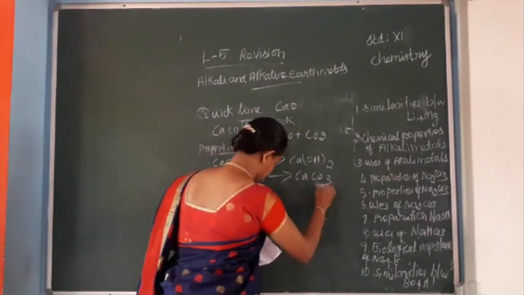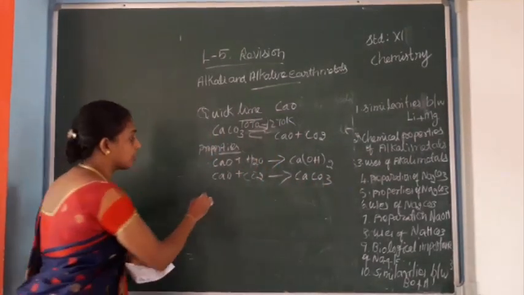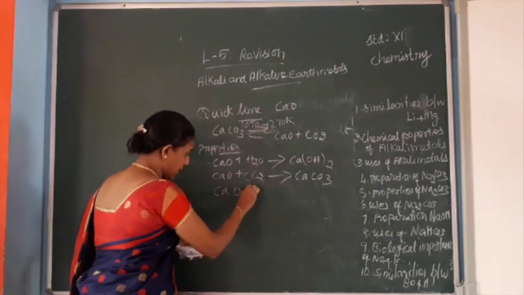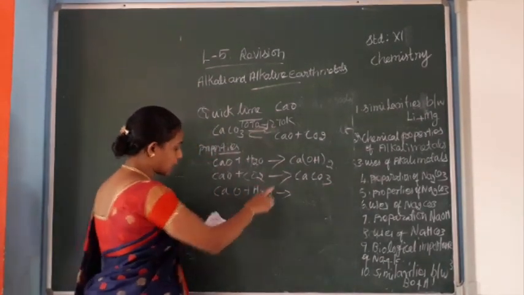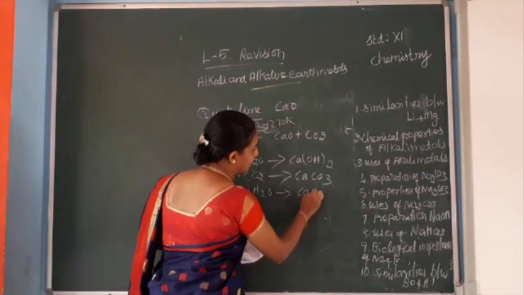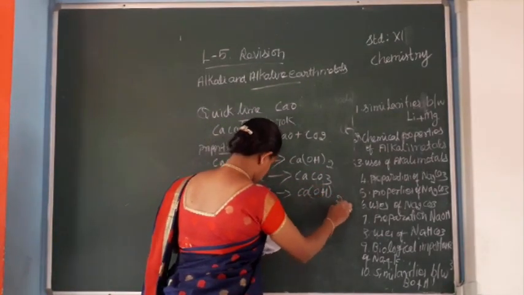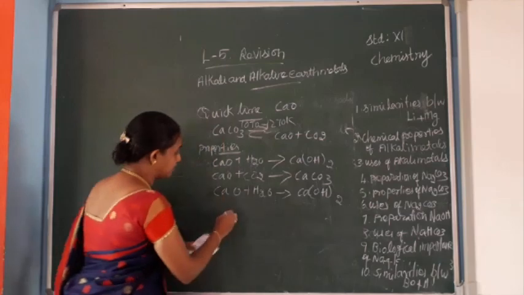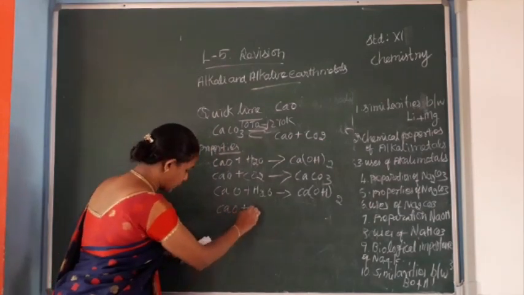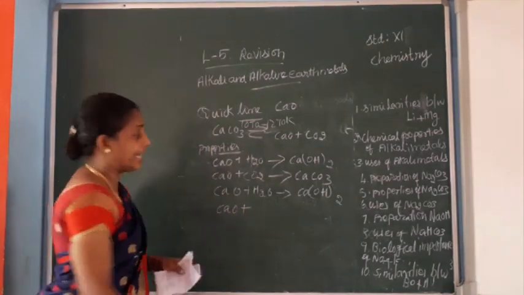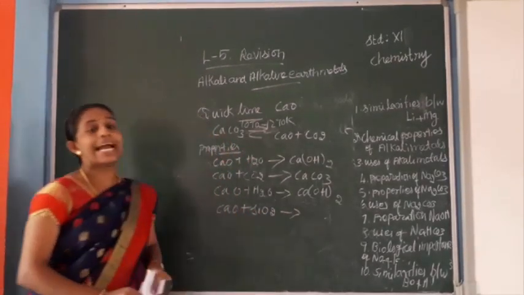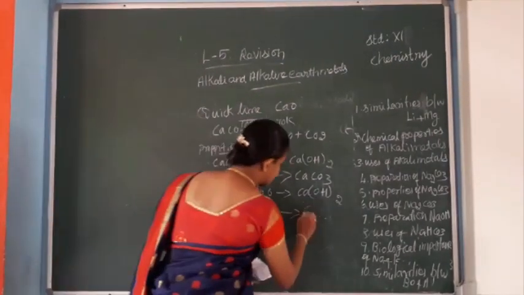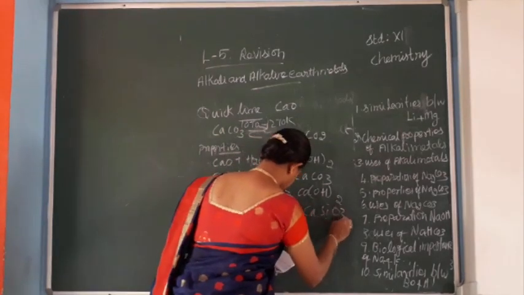Calcium oxide reacts with silicon dioxide to give calcium silicate, CaSiO3.